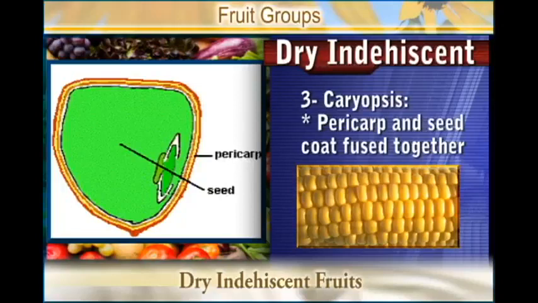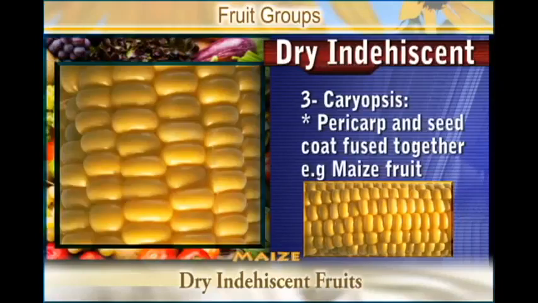An example of the caryopsis is maize. You'll find that in maize, the pericarp and the seed coat have become fused. So that one is a dry indehiscent fruit, and it does not open up or spread to release the seed.